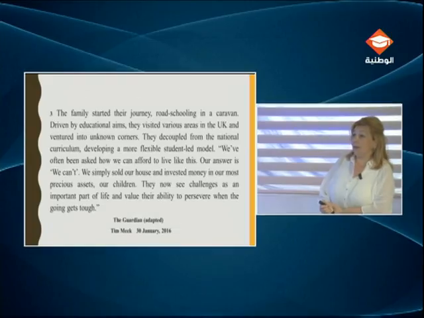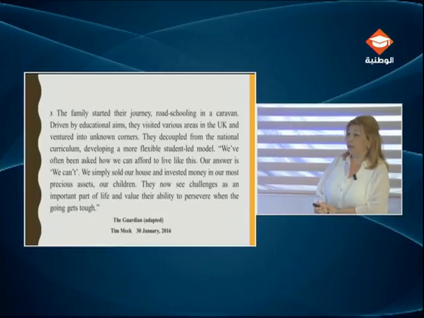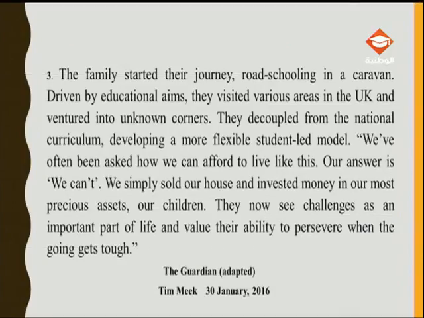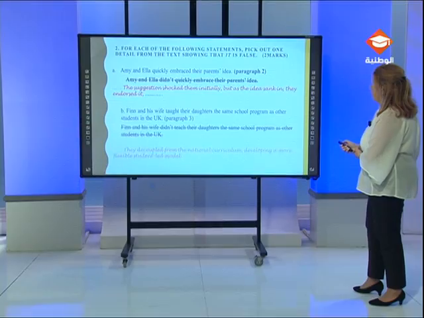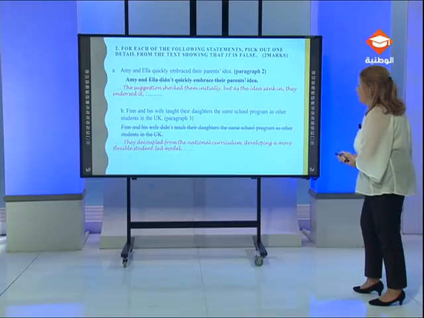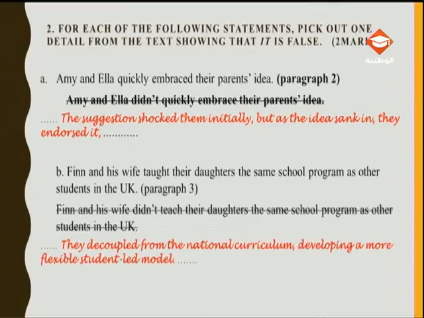So I read my text, I read the paragraph. Where is the answer? The answer is they decoupled from the national curriculum, developing a more flexible student-led model. They decoupled means they disconnected from the national curriculum. So what I do, I just copy the sentence and write it in the space provided without making any modifications.